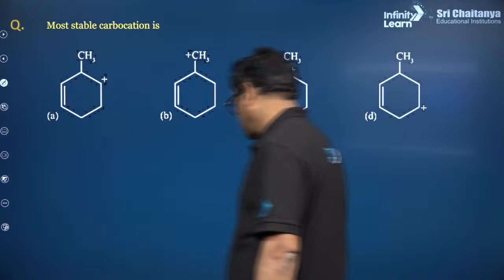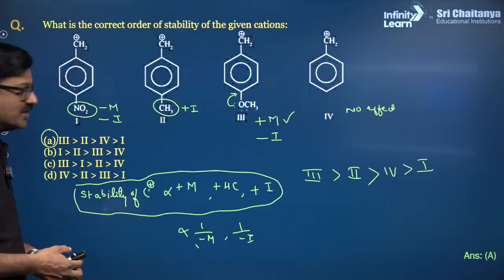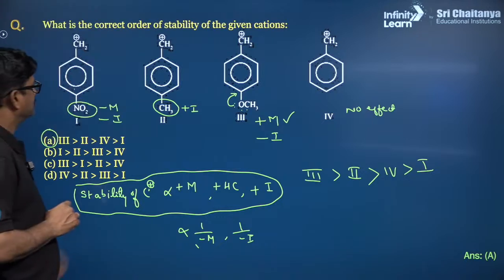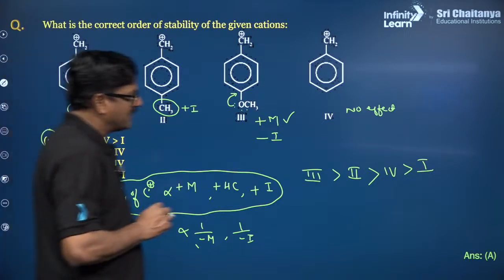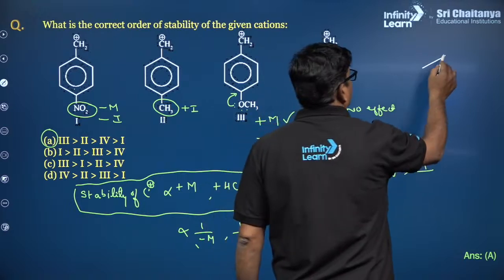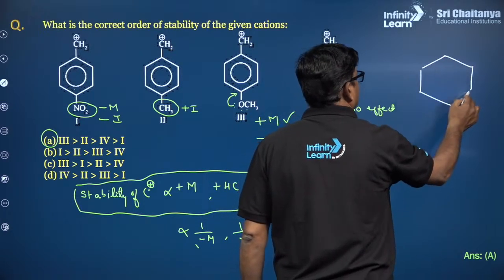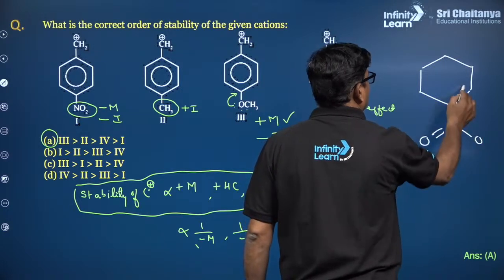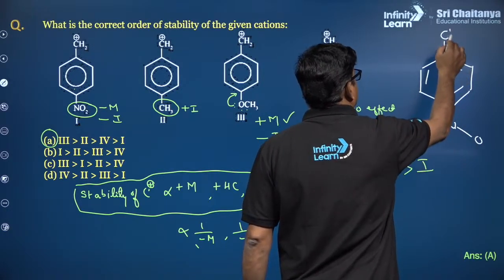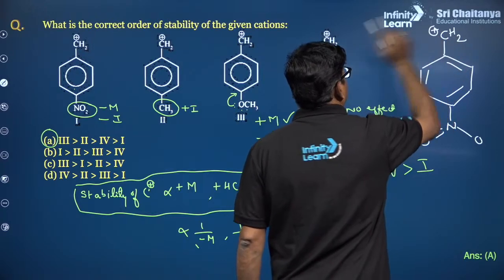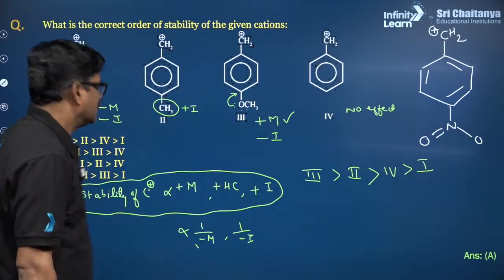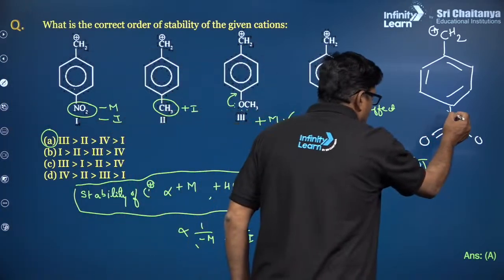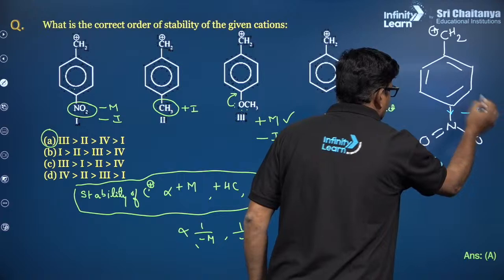Kajal, I'll go back. When something is a genuine doubt, I'll go back. Look at this. This is a nitro, na? Let me write this. This is a nitro group, and of course CH2 plus, you know, right. Now when you talk about this, it is going to be electronegative, so that it is a minus I effect.